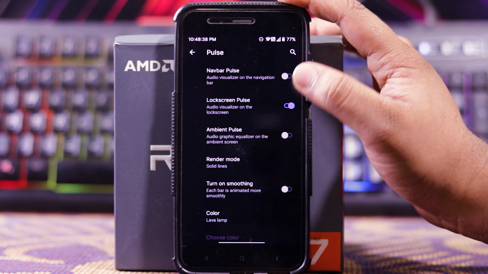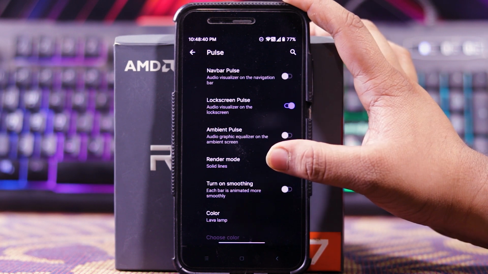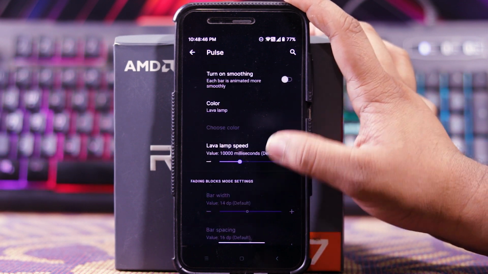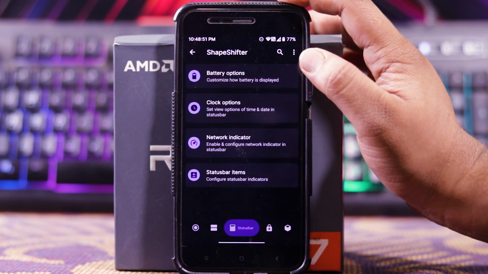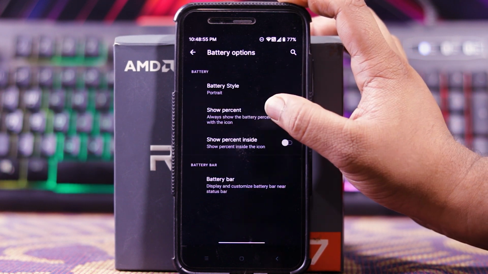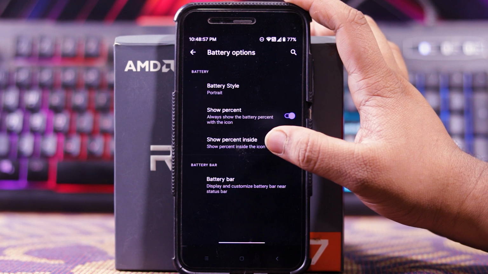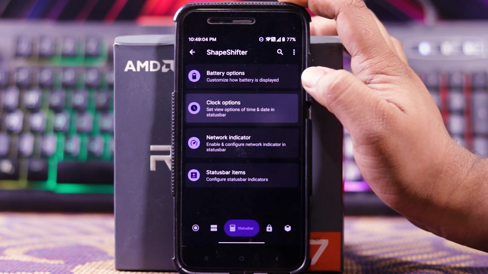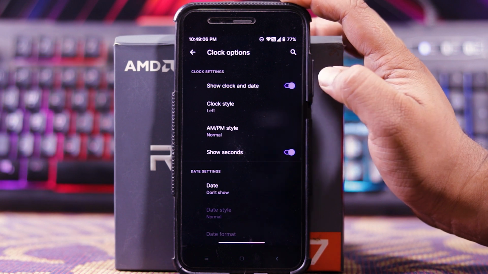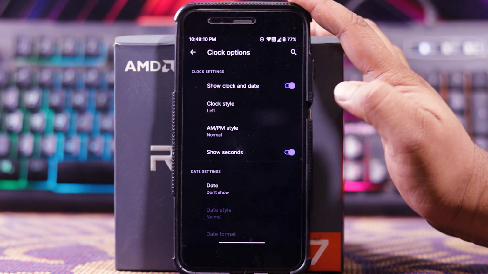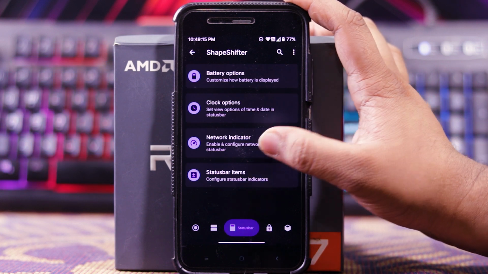Then you get pulse visualizer. In this you get navbar pulse, lock screen pulse, ambient pulse, render mode, turn on smoothing, color, lava lamp speed, etc. Then in status bar, you get battery options. In this you can choose the battery style, show percentage inside, and battery bar. Then you get clock options. In this you get show clock and date, clock style, AM PM style, show seconds, date style, date position, etc. Then you get network traffic monitor.